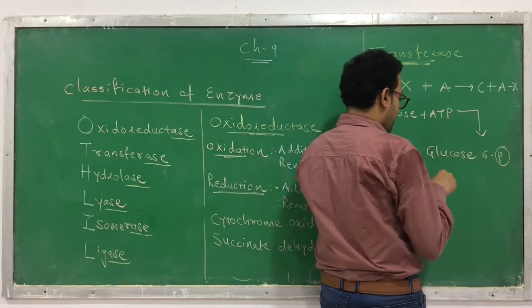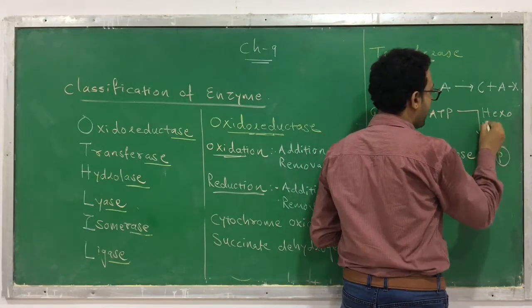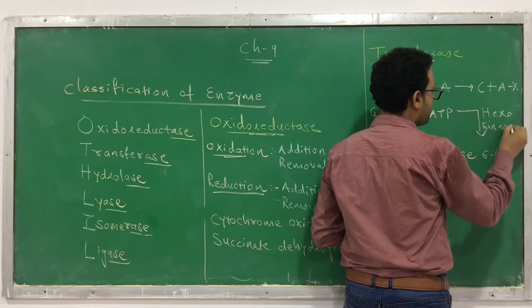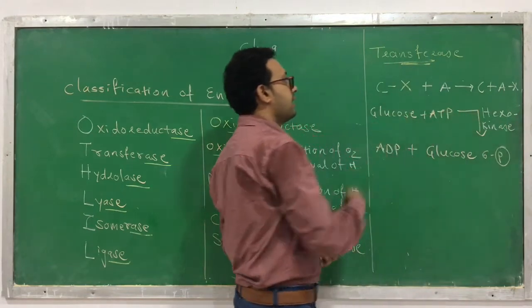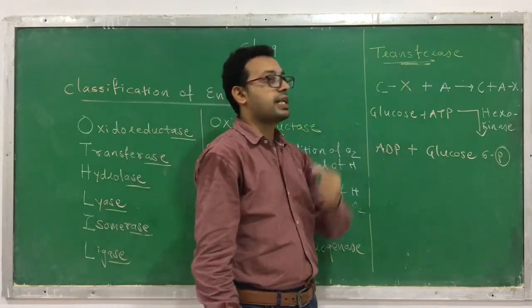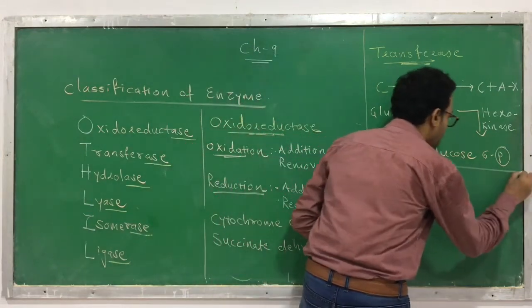Which one? The name of the enzyme who will catalyze this is hexokinase. Which one? It's a hexokinase. Okay, this is a name of enzyme which will catalyze this reaction. What we call it as transferase. Clear? So I hope so it is clear. Okay, this is called as transferase.